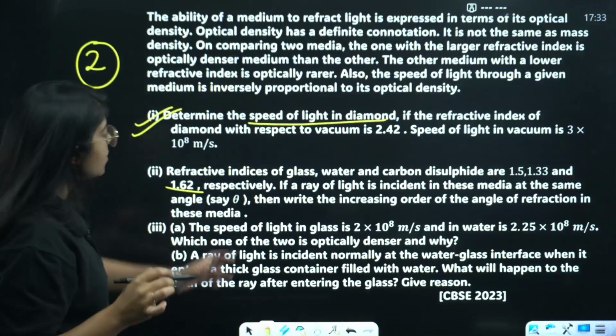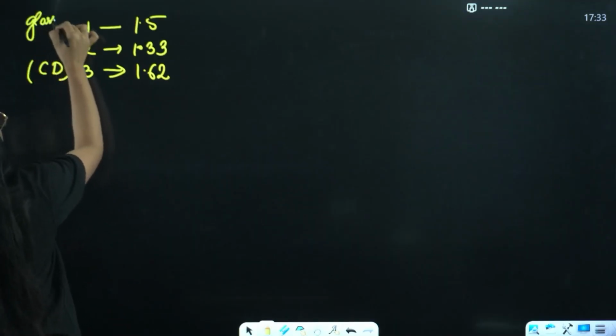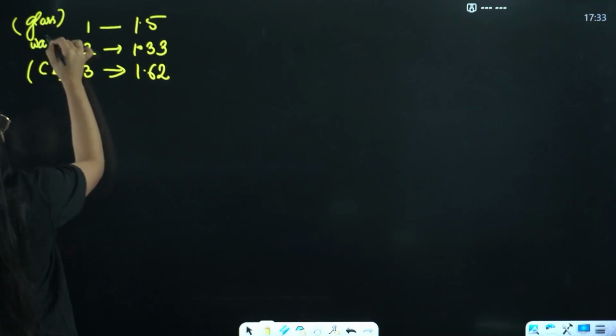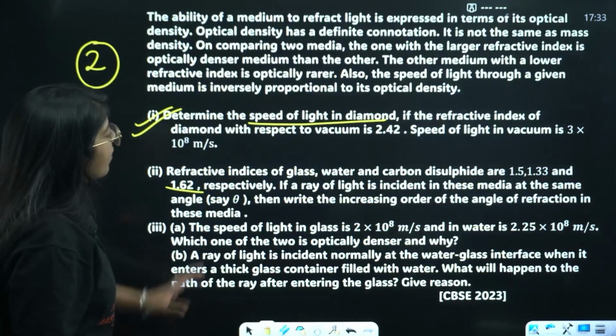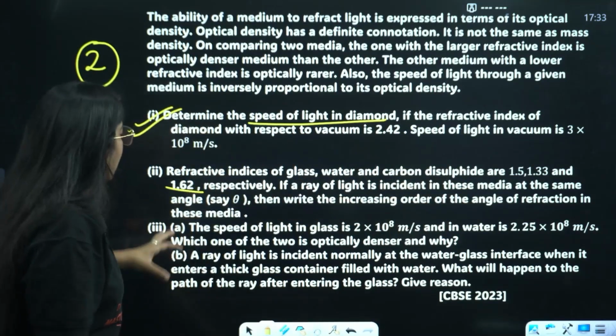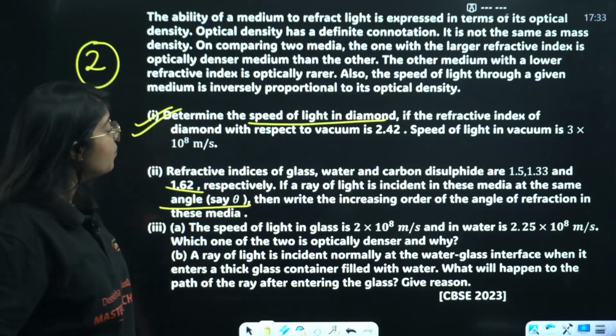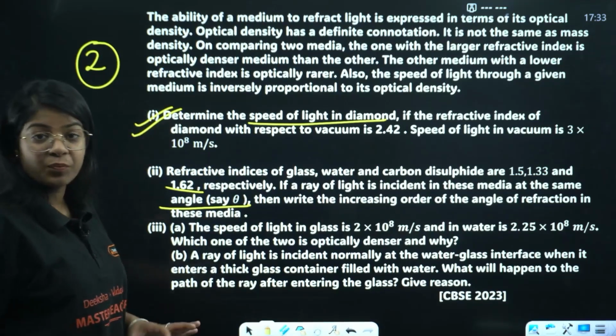This was glass and this is water. Done. Right? Now what they are asking us: if a ray of light is incident on these media at the same angle theta, then write the increasing order of the angle of refraction in these media.